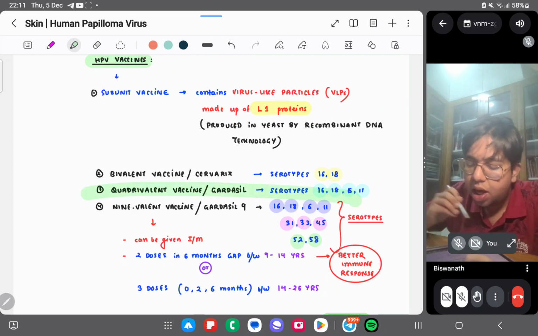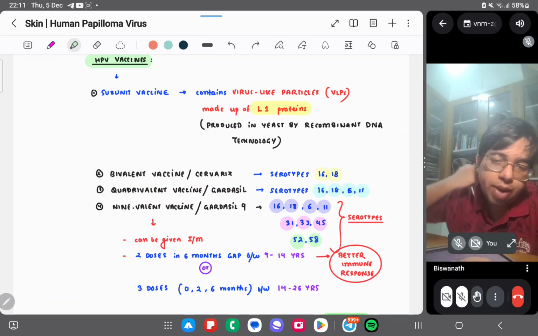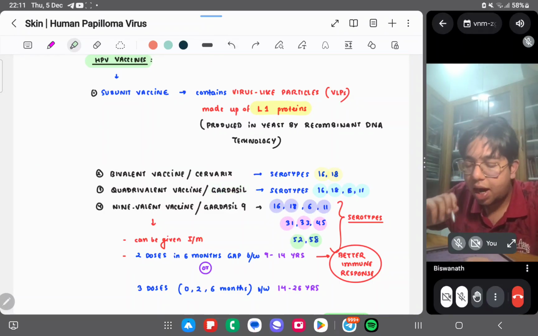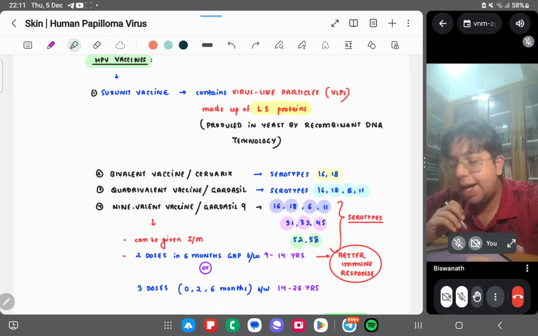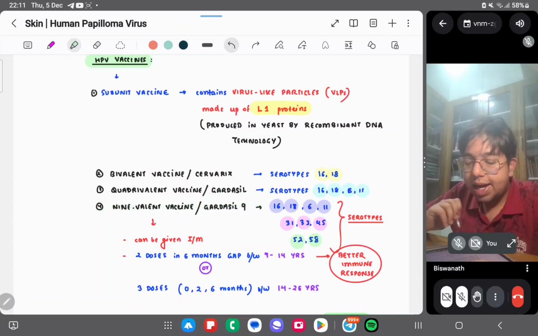So it can be used in this Cervarix. You can give it in condyloma acuminatum. Condyloma acuminatum is caused by 6 and 11, right? So you can give Gardasil here. Gardasil can be used for 16, 18, 6 and 11. And Gardasil 9.